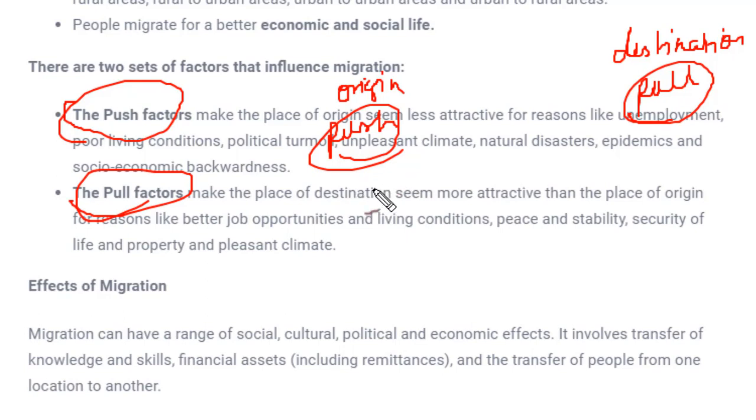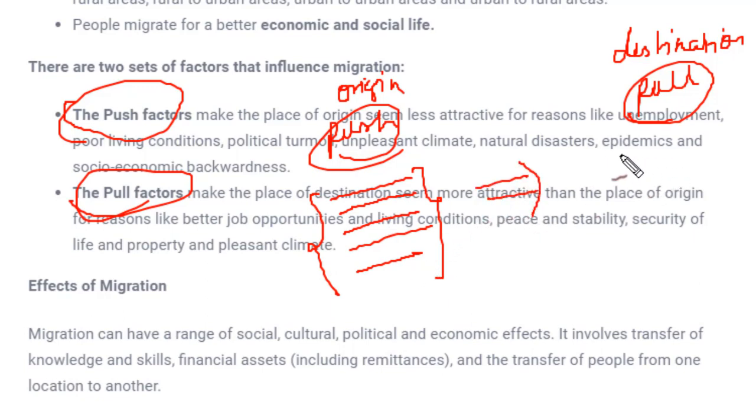So if you are residing in a village, and in the village you see there are no proper roads, you don't have proper education institutes, you don't have a proper healthcare system, you don't have shopping malls, you don't have cinema theaters, you don't have all the facilities which make your lifestyle better. But when you compare your village to the towns or cities, you see you have all those kinds of facilities which make your lifestyle better, and you have better opportunities like economic opportunities, social opportunities, several opportunities which are there in the other cities or towns. So obviously you will move or you will be attracted to these towns, and these factors which are not present over here will push you to move to those places, and hence they are called the push factor.